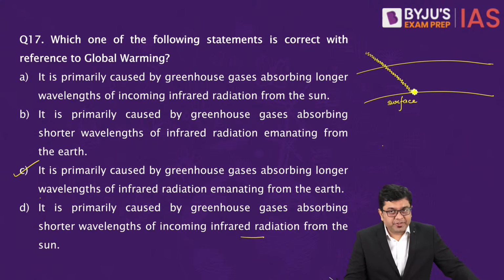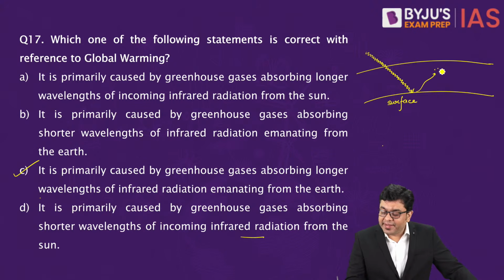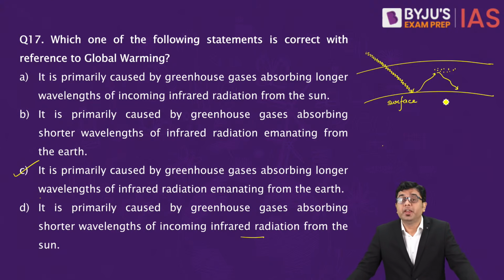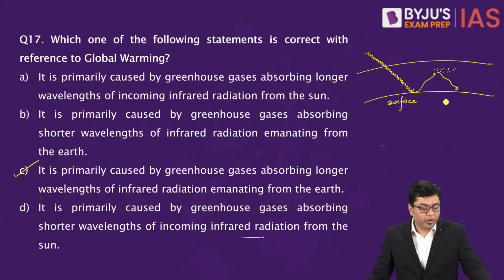And then after heating, the Earth's surface also starts radiating heat, but this has lower energy in it. That is why, because it has lower energy, it will be long wave radiation. The gases present here will be able to retain that heat, reflect and re-radiate it back to the surface, thereby providing increased heating to the surface and to the atmosphere as well. So that is the aspect of global warming.